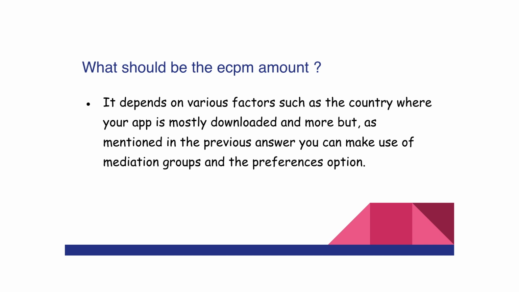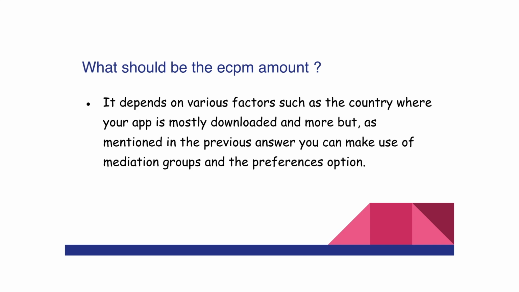So you should make use of a mediation group. Even in this case, you create a mediation group for different ad units and set the eCPM value as $0.4, for example, and for the same ad units create another mediation group, but here you set the eCPM floor as $0.3.